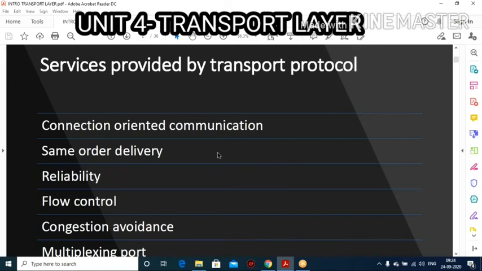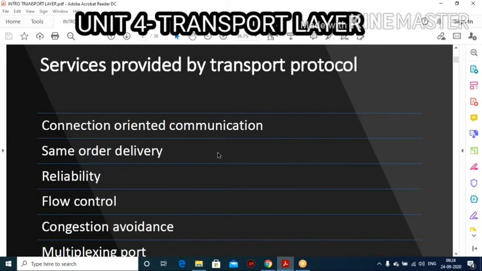I hope now you all understood what the transport layer is and how it works, and why we need the transport layer in the OSI model. Everything I will be discussing. Next, what are the services provided by the transport protocol?